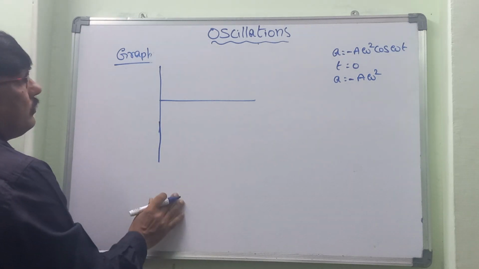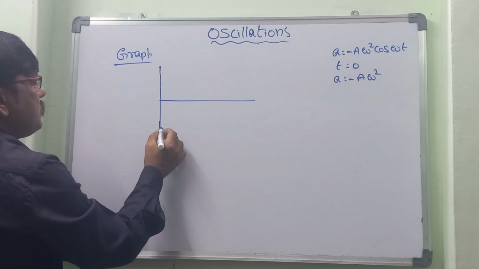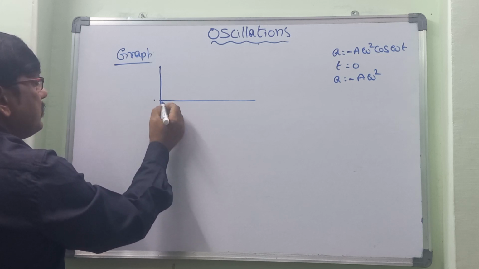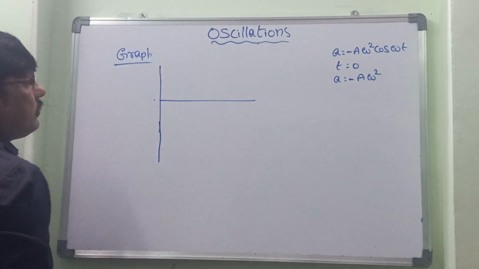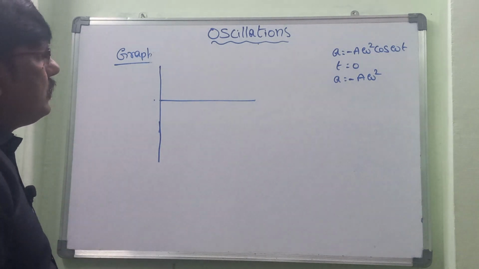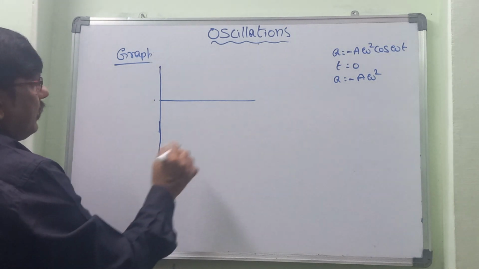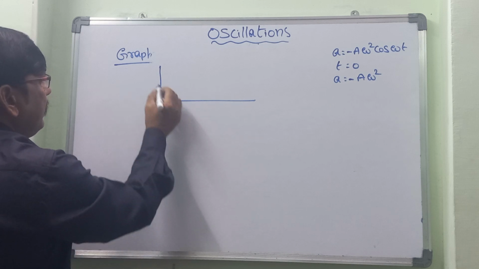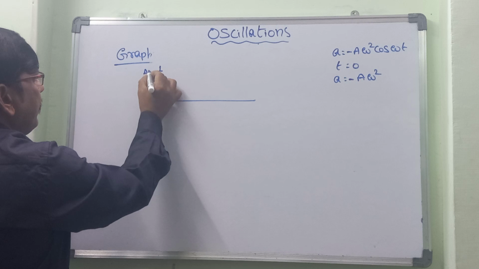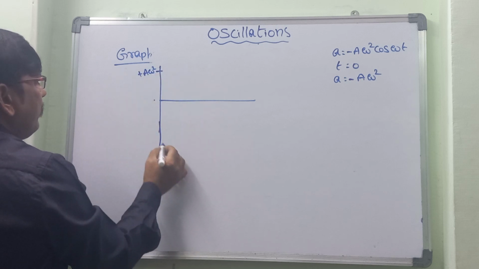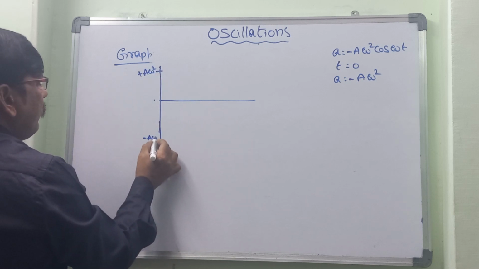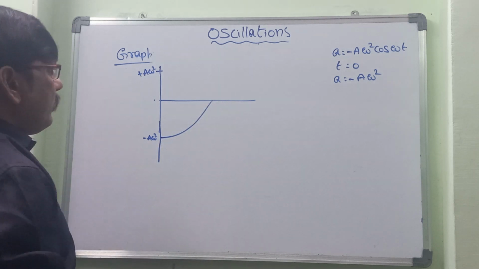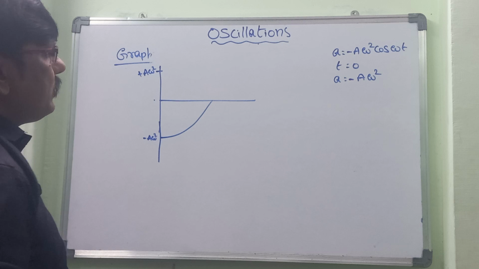Then the graph will start from here. The graph starts from the minus side, because cos 0 is 1, so that starts with minus a omega square. So here is the graph, here we can take this is a omega square plus and this is minus a omega square. So the graph will start from here because we have taken t as 0.